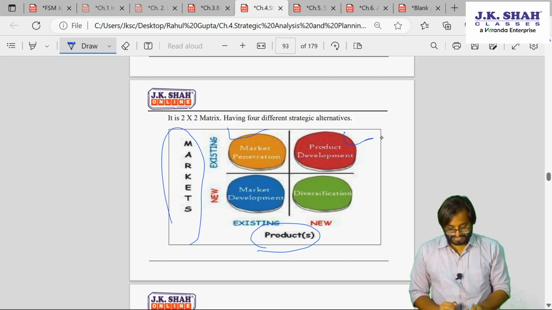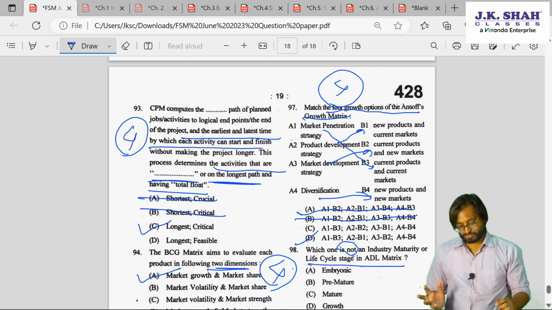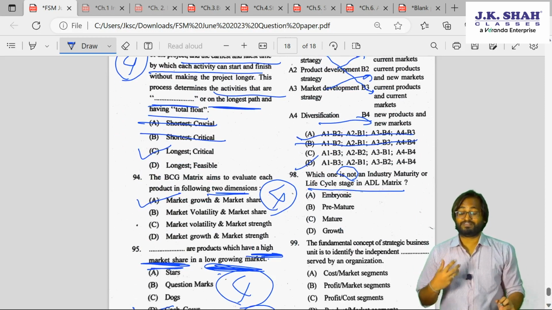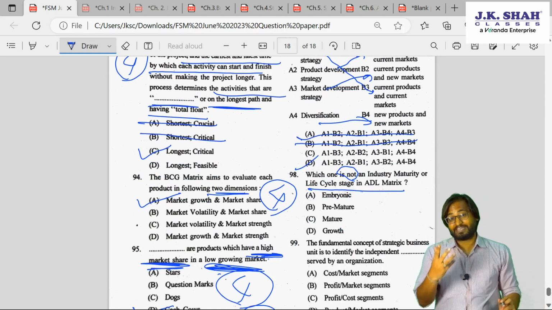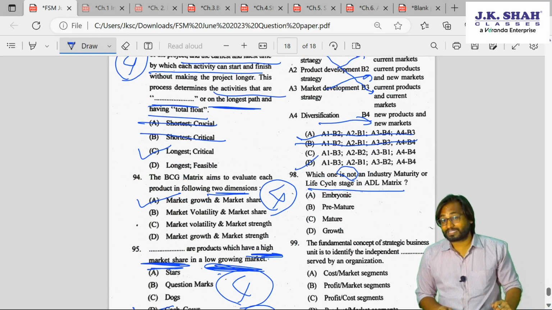See here, market penetration, product development, diversification. So whatever is there in the book, most of the things got covered. It's just that students don't study. They take it very lightly. We'll do it later. And then exam happens. So what will happen? You will not be able to attempt.